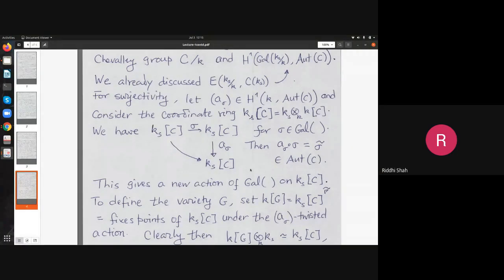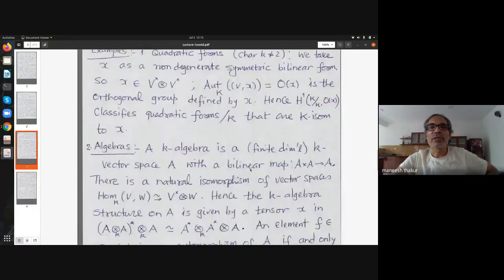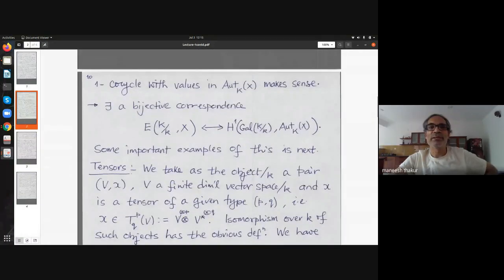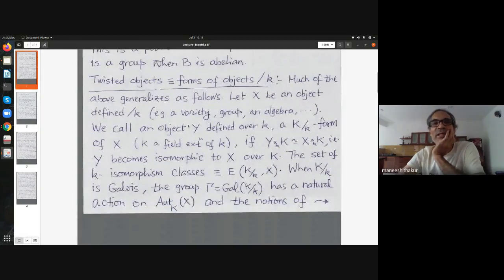So Manish, you said this Aut_K X, but if your X is an algebraic group, what was X? Only a variety. What did you write there? I couldn't follow. I'll go back. No problems. We have a lot of time still left. So this was the tensor example. Yeah, here. So X here is, this is just a very vaguely written statement. But we are not making this statement in general. X is an object that we are mostly familiar with. So typically it includes varieties, groups, and algebras and so on.